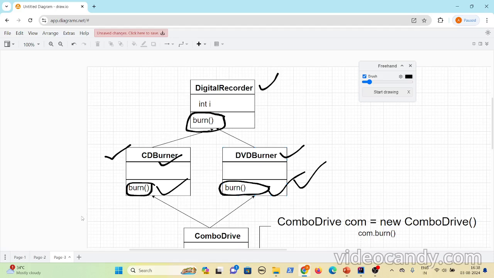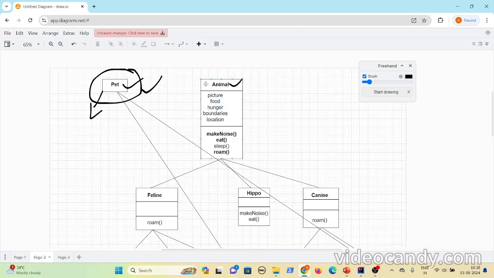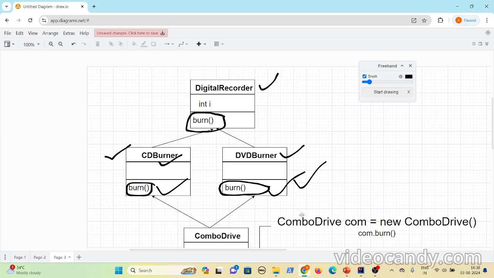But to solve issues like this, where you need behaviors from another class apart from the superclass in the inheritance tree, like the pet behaviors here, apart from the animal superclass, Java provides the interface concept. And this problem that we have discussed here is called the deadly diamond of death problem.